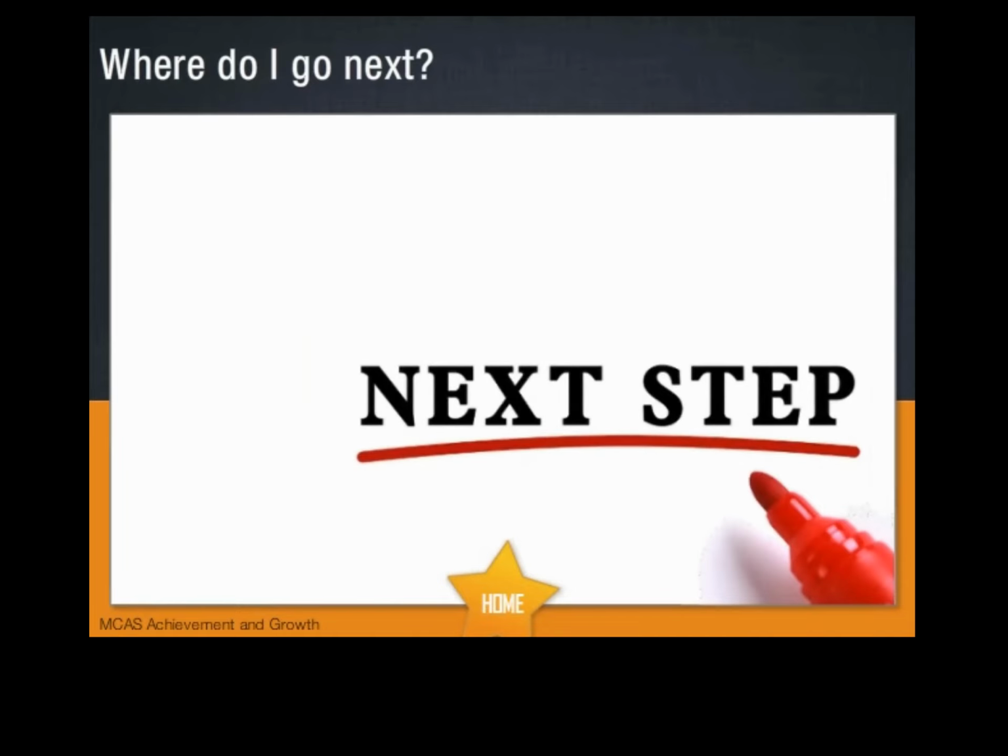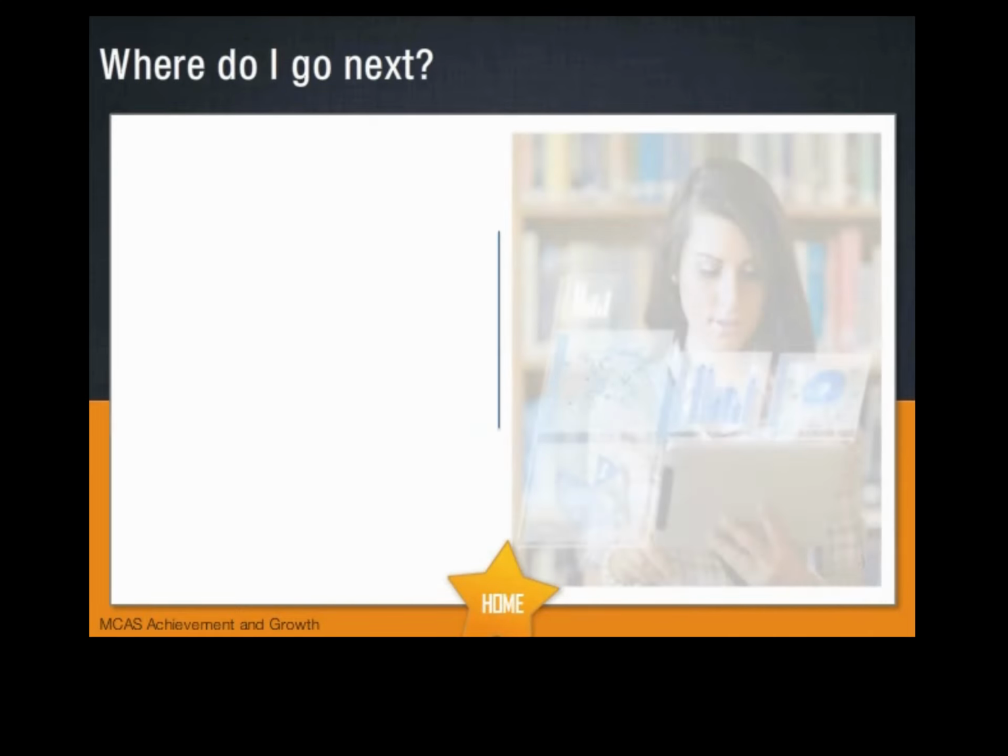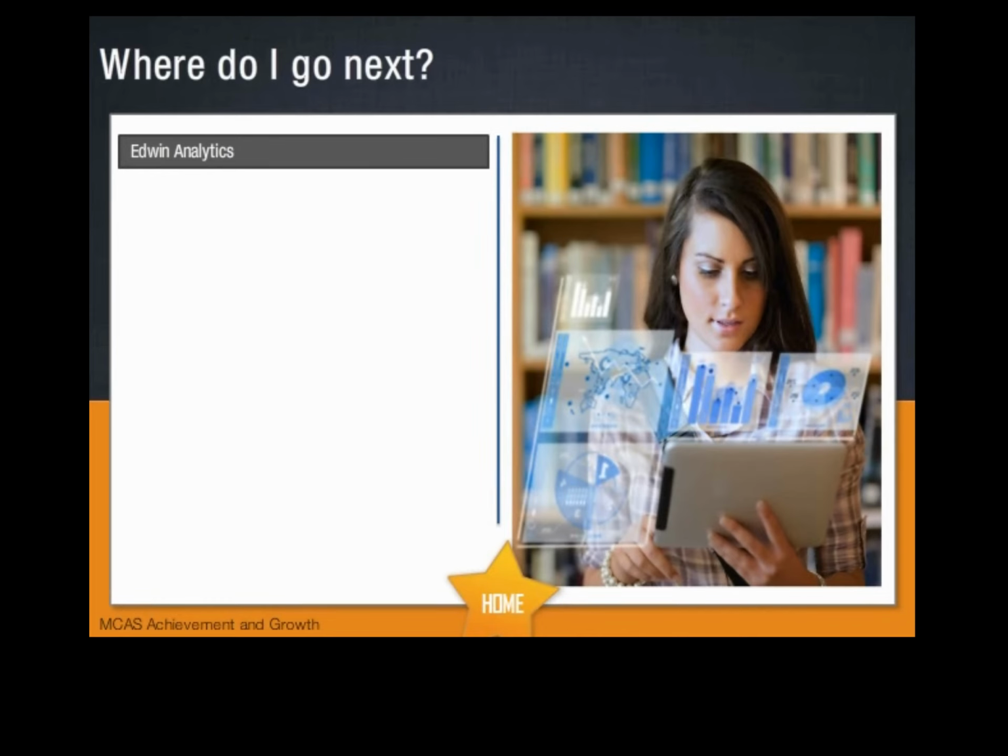Once you've fully explored this report and analyzed the data you found there, you'll want to plan next steps. From the MCAS Achievement and Growth Report, you might want to look at more MCAS data. You can analyze achievement over time using either the district or school MCAS Achievement by Year reports, PE 305 or PE 405. Additionally, CU 306 and CU 406, MCAS Achievement by Standards, will help you analyze performance on a deeper level to understand how students are performing in specific areas of the ELA, math, and science assessments.